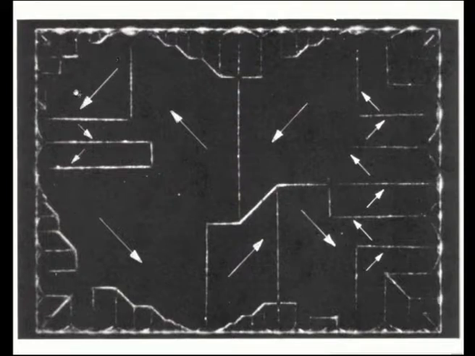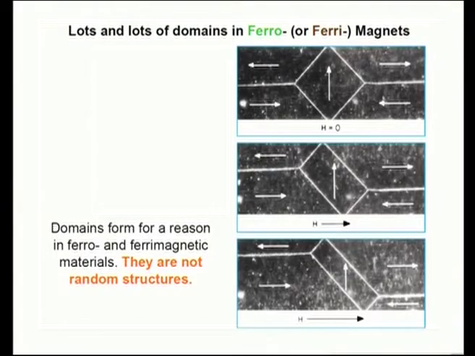That means, there are several electronic spins or spin magnetic moments orienting along this direction. Similarly, this is a region where the net direction is this. So, there will be a random distribution of such domain magnetic moments along different directions in the demagnetized state, or before application of any external field. Now, lots and lots of domains in ferro and ferrimagnets.